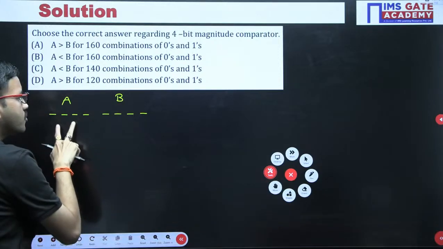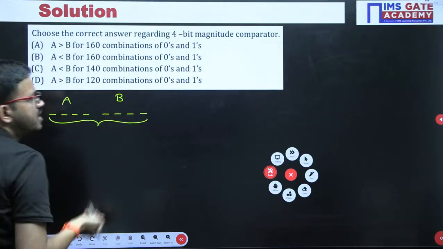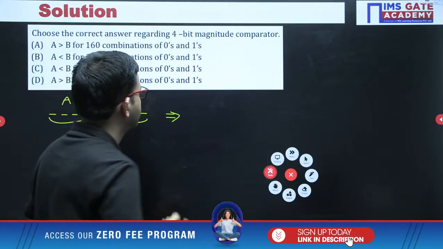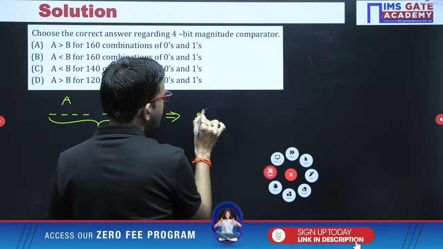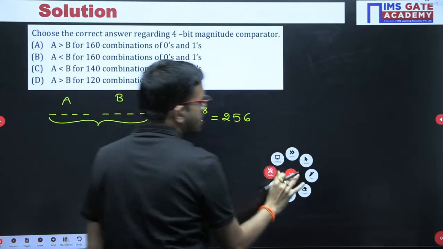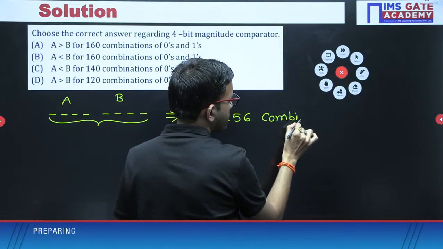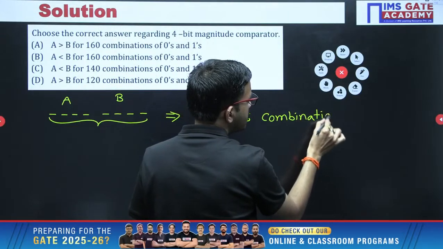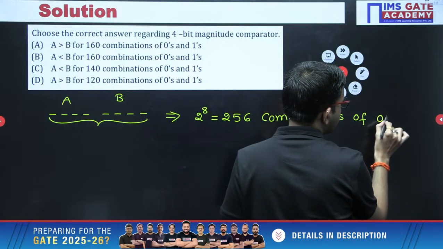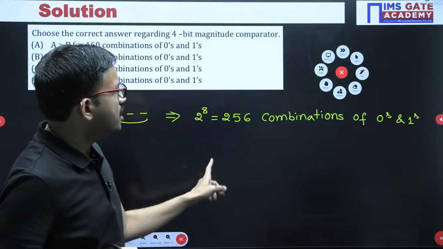See, here A is a 4-bit number, B is a 4-bit number. Together you are having 8 bits. When you are having 8 bits, total number of combinations possible are 2 power 8. Yes or no? 2 power 8 is nothing but 256 combinations of zeros and ones. These are the total number of combinations.